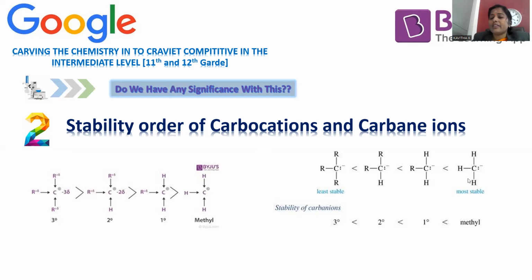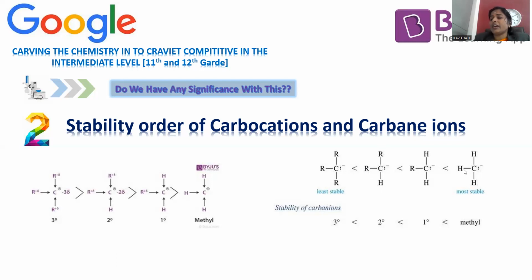Move on to carbanion. The reverse direction will be followed. What reverse direction? Alkyl is plus I effect, so it will release the electrons, but the carbon is already having negative charge. That means high electron density. What it requires? Electron withdrawing is required, not electron releasing. Electron releasing is not favorable because it already has rich electron density, so the methyl carbanion is more stable. Later on, 1 alkyl releasing is stable. Later on, 2-degree carbon is stable. Later on, 3-degree will be stable.